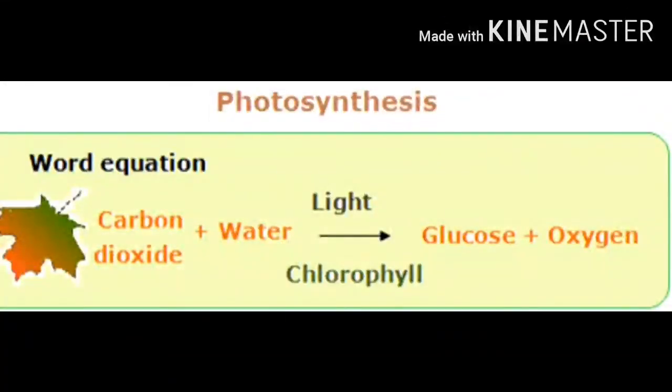This photosynthesis can be represented as an equation. CO2 plus H2O gives glucose plus oxygen in presence of sunlight and chlorophyll. So, through the process of photosynthesis, not only is food prepared but also oxygen is given out, without which living organisms cannot live on this earth. So, it is clear that life is not possible without food and oxygen. This we can get only from plants.